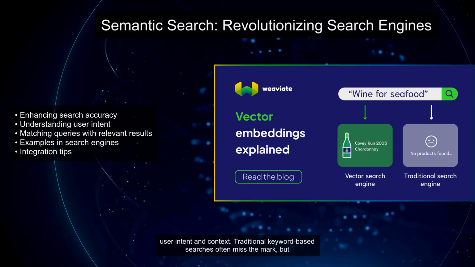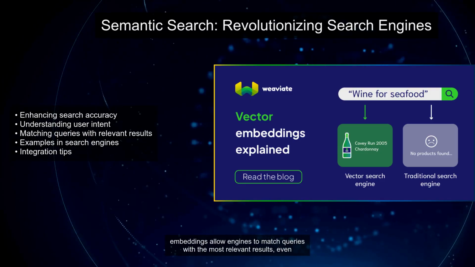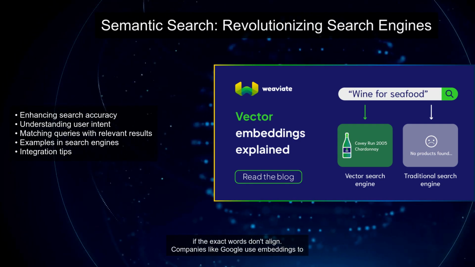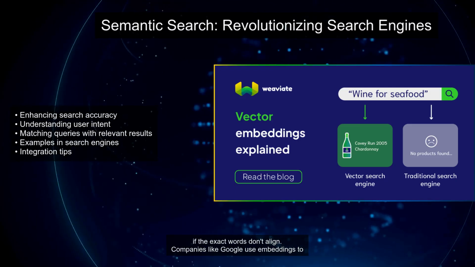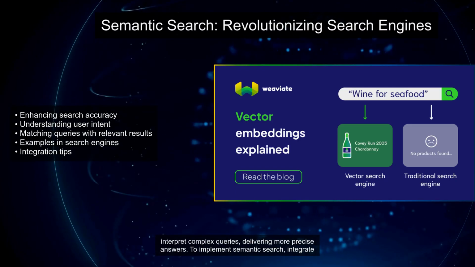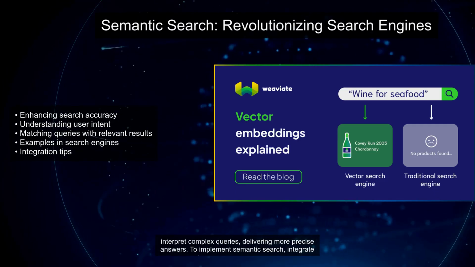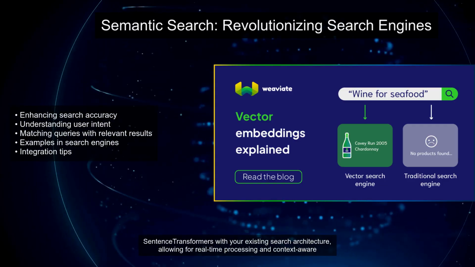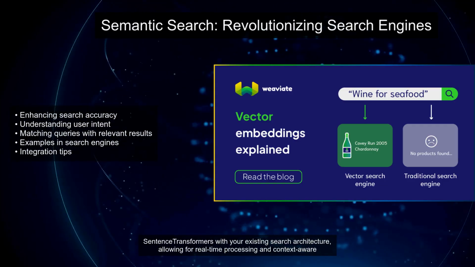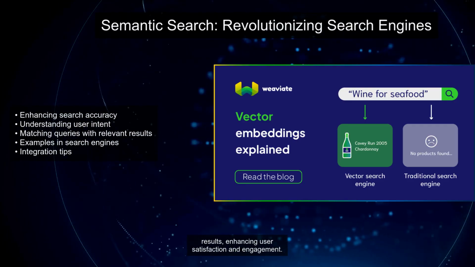Semantic search leverages sentence embeddings to improve search engine accuracy by understanding user intent and context. Traditional keyword-based searches often miss the mark, but embeddings allow engines to match queries with the most relevant results, even if the exact words don't align. Companies like Google use embeddings to interpret complex queries, delivering more precise answers. To implement semantic search, integrate sentence transformers with your existing search architecture, allowing for real-time processing and context-aware results, enhancing user satisfaction and engagement.